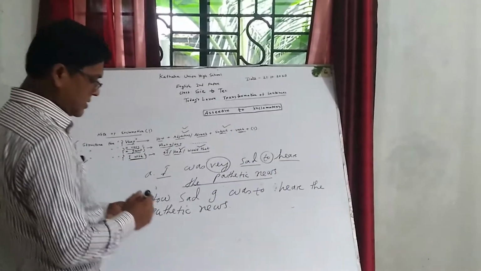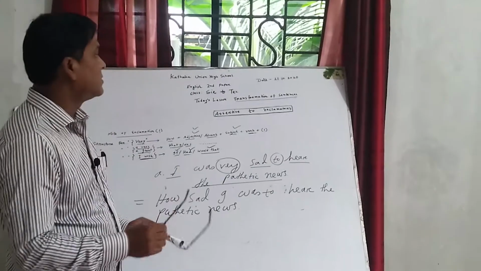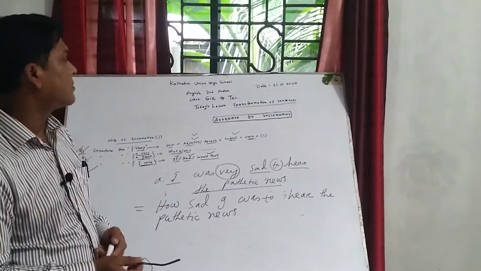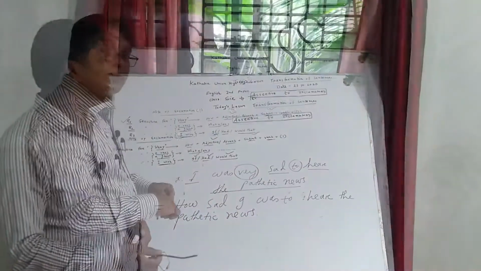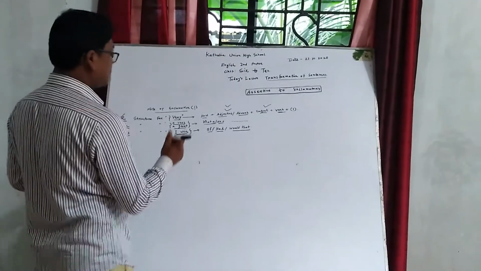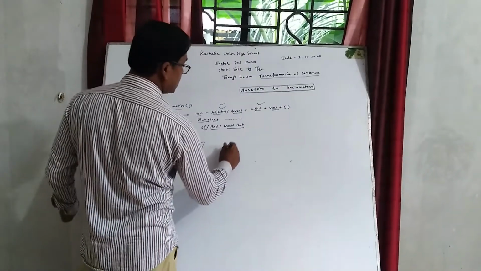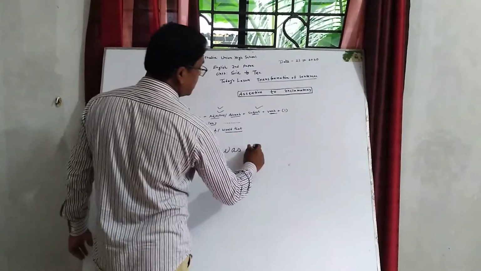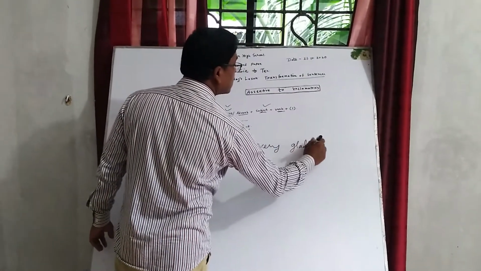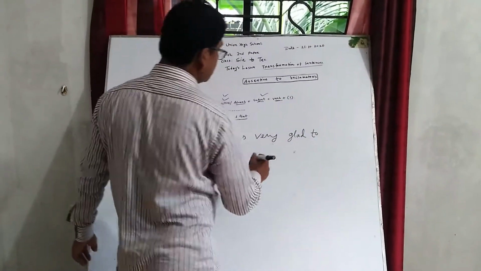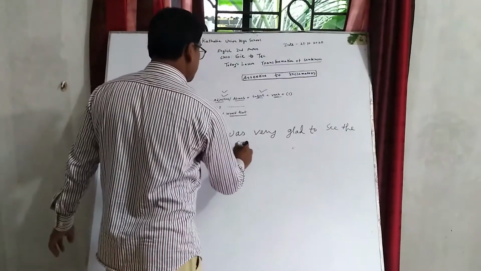Okay, dear students, I hope all of you can easily understand some rules of how to convert an assertive sentence to an exclamatory sentence. Okay, dear students, here look at another example. I was very glad to see the sea beach. To see the sea beach.